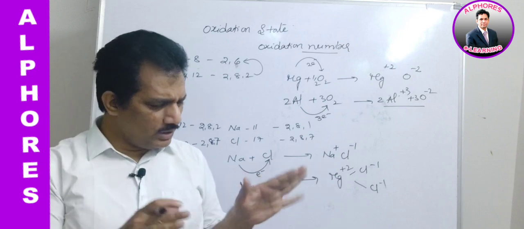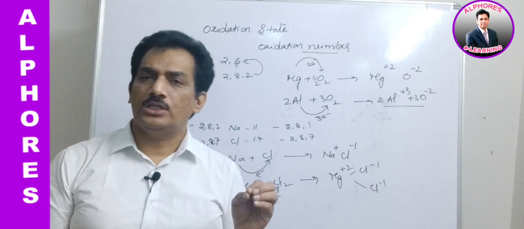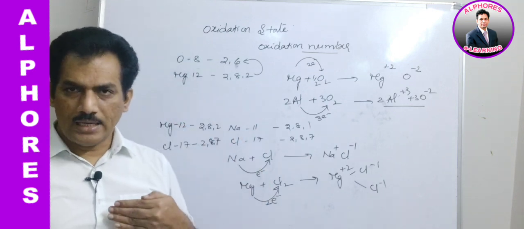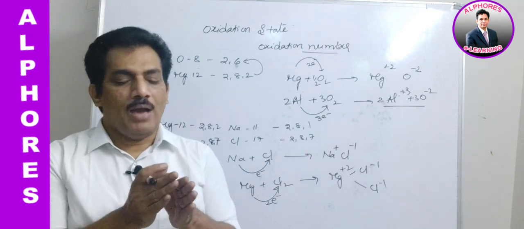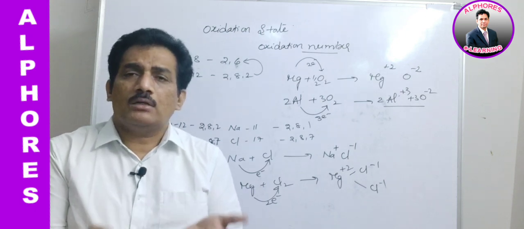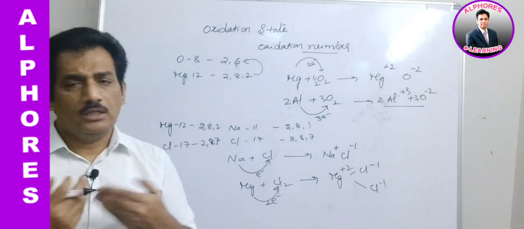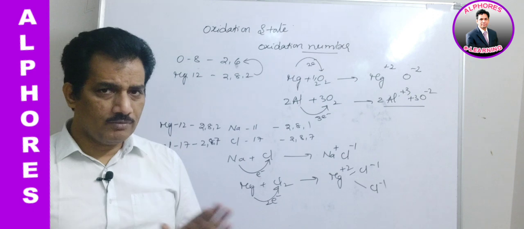Altogether, what you have to learn from this is that electron donation leads to positive charge, electron gain or electron acceptance leads to negative charge, and the magnitude of the charges depends on the number of electrons. However many electrons it donated, that much positive. However many electrons it gained, that much negative. Are you clear, dear students? Are you clear with this one?